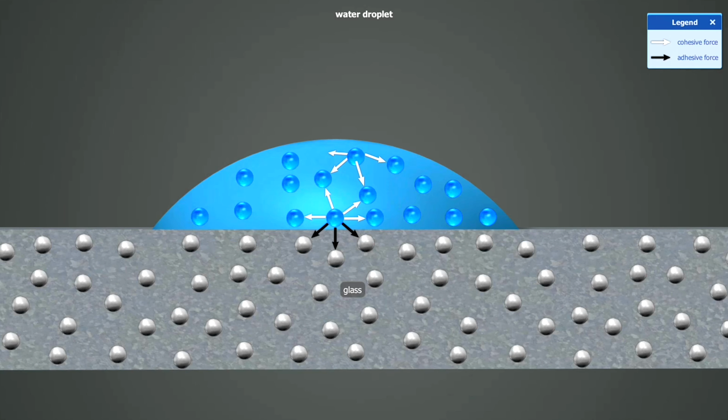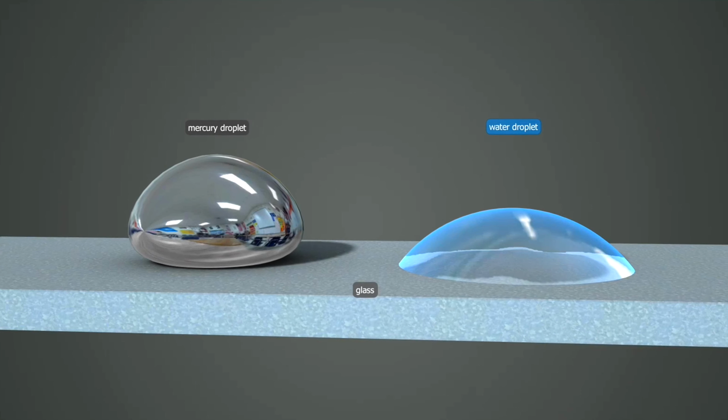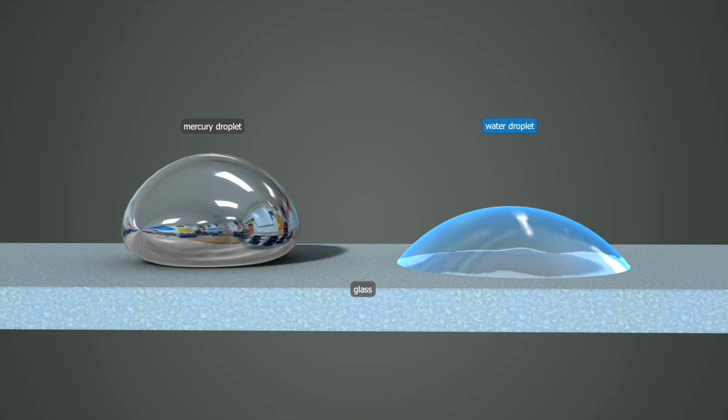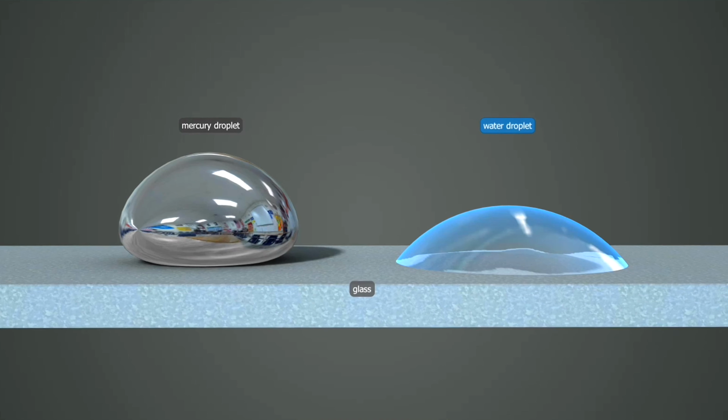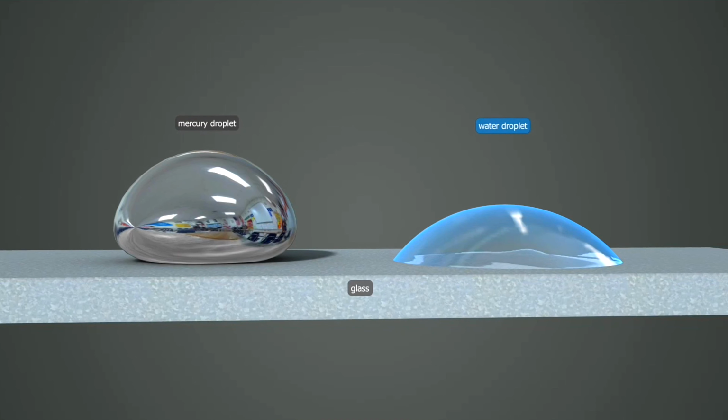The phenomenon of surface tension becomes more complex when molecules of a solid surface interact with the liquid. The attractive force between the molecules of a solid surface and those of a liquid is called adhesive force. Wetting is a characteristic ability of a particular liquid-solid pair which depends on the magnitude of the adhesive force and the cohesive force between the molecules of a liquid.